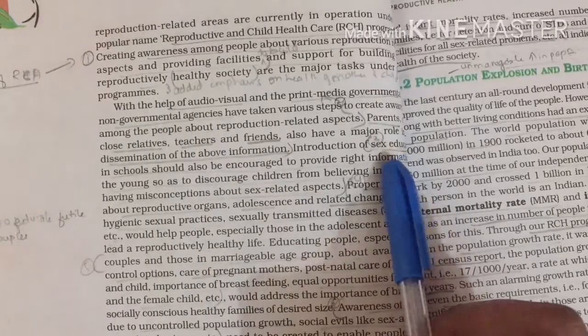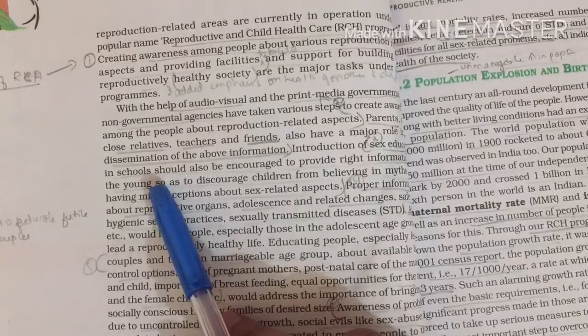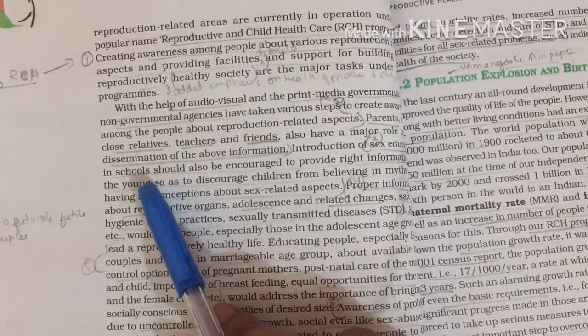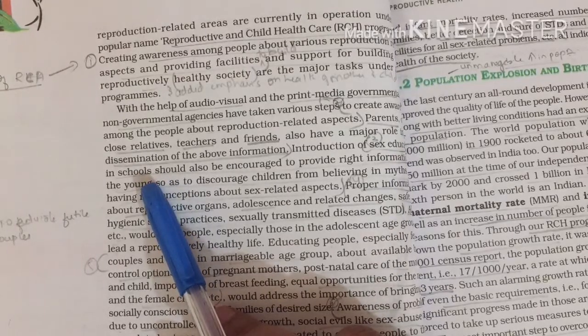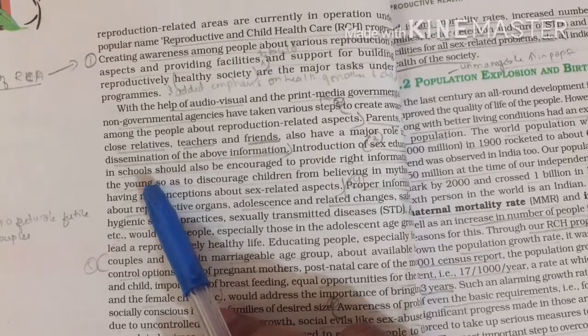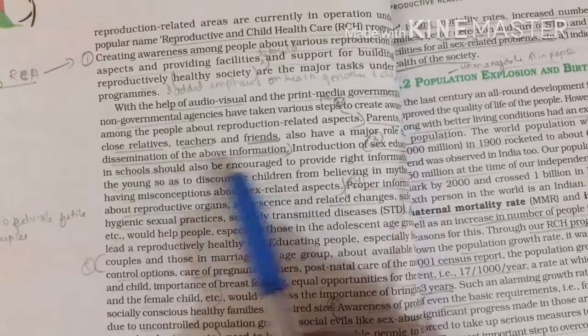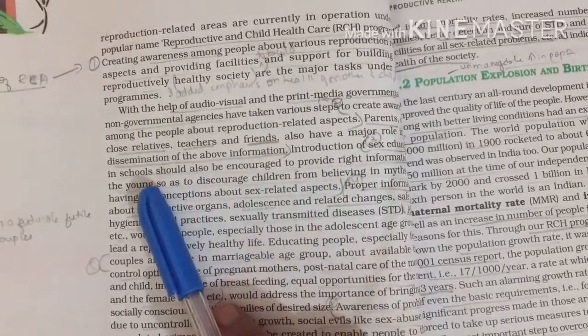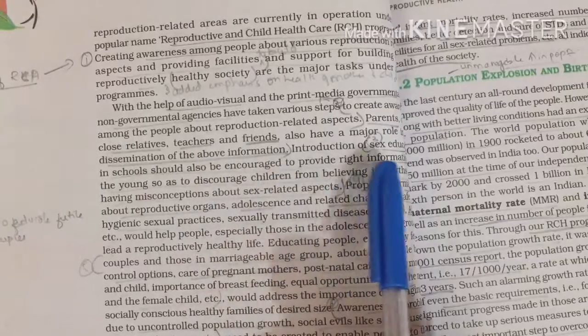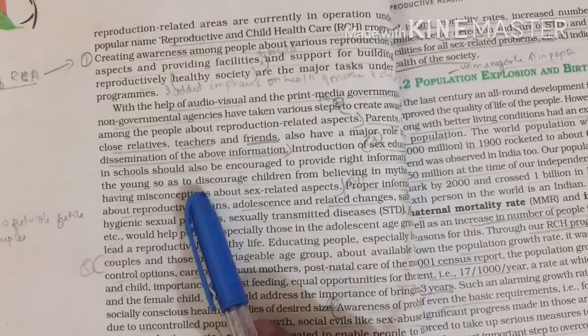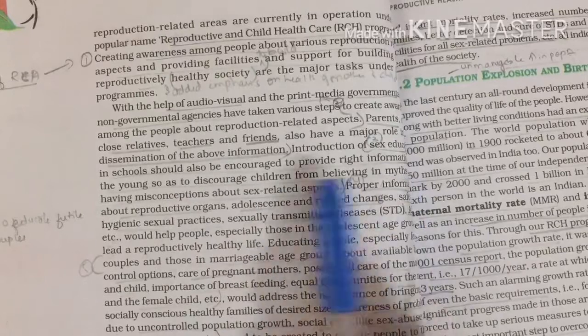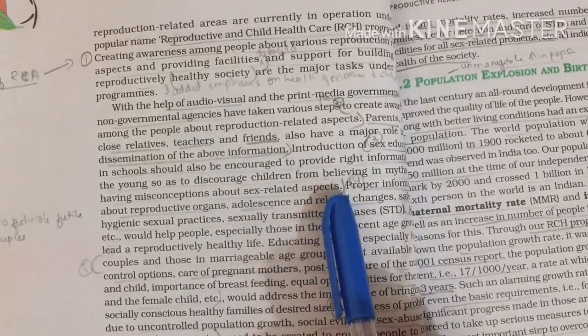Okay, next here you have sex education in schools. Is it? Sex education in schools is very important, right? At a right age, if the right information has been disseminated, then what happens? Then that child could not believe in myths. It knows what is the actual reason of getting this disease or how it can be treated. If it knows all those, then it can be avoided. This, especially given in schools, should also be encouraged to provide right information at the young age, so as to discourage children from believing in myths and having misconceptions about sex related aspects.